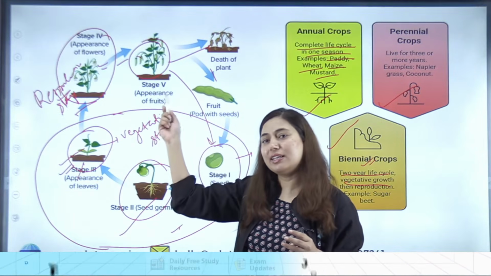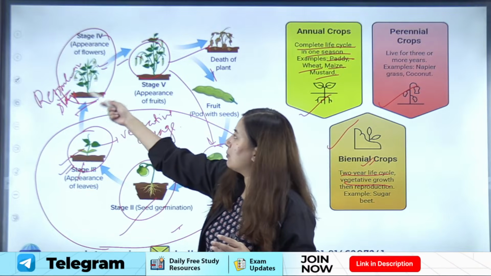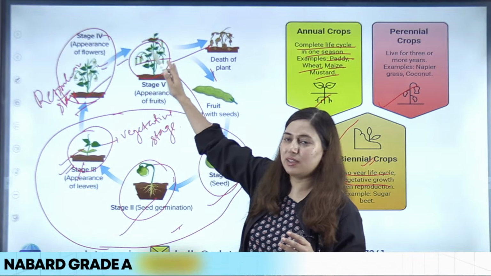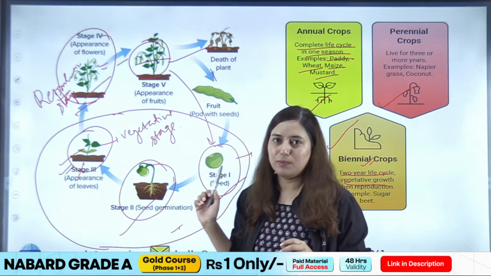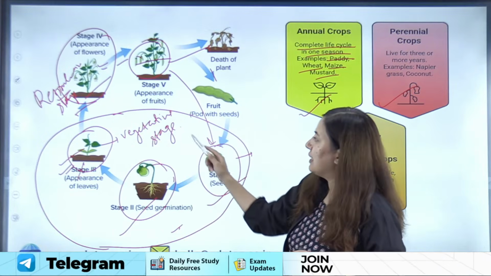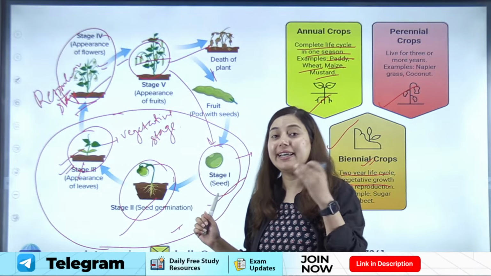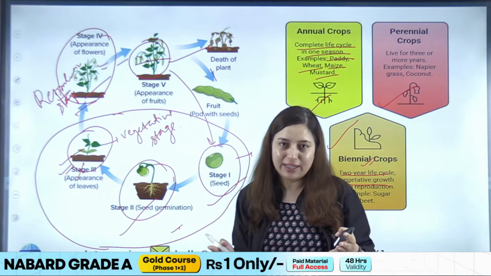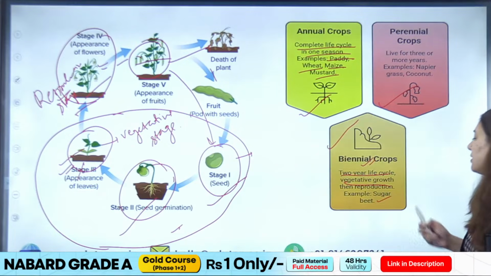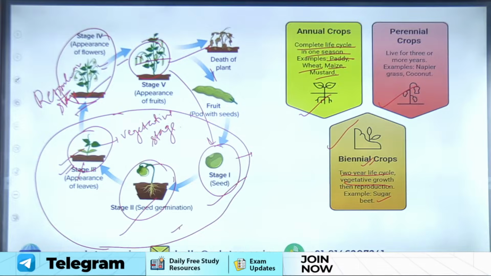It will take another 1 year for completing the reproductive phase, forming the seed, forming the fruit seeds, and the death of the plant. Okay, so that is another 1 year. That's why it's called biennial. It is taking 2 years to complete the life cycle, right? So an example here is sugar beet.